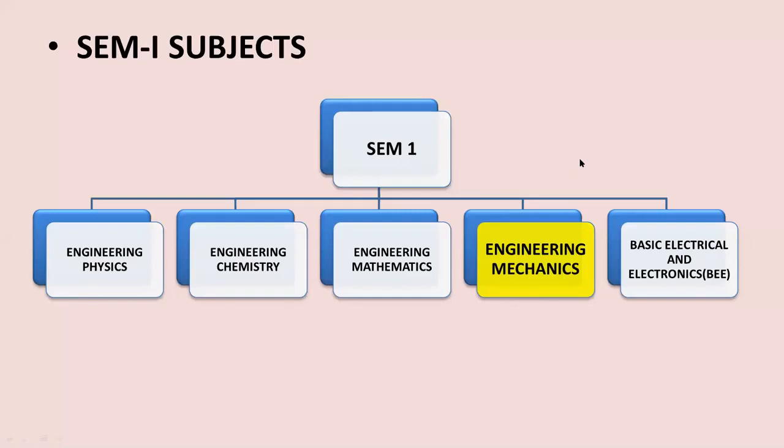Before we start with the subject introduction, let us see the different subjects for your semester 1 and semester 2 of your first year. In semester 1, you have a total of 5 subjects, as you can see here on the slide: engineering physics, engineering chemistry, engineering mathematics. These 3 subjects, physics, chemistry, and mathematics, are from the fundamental science.